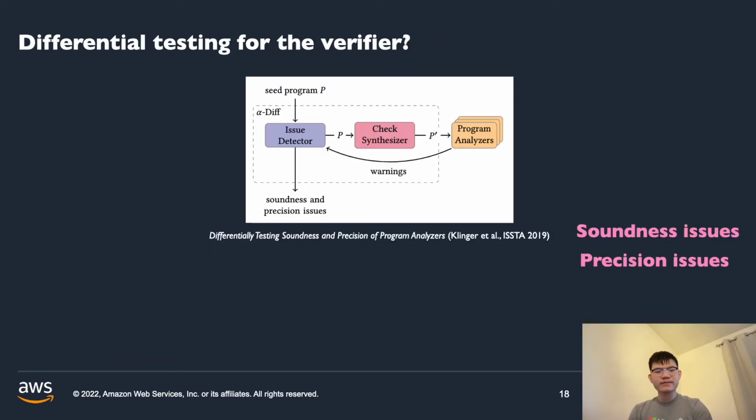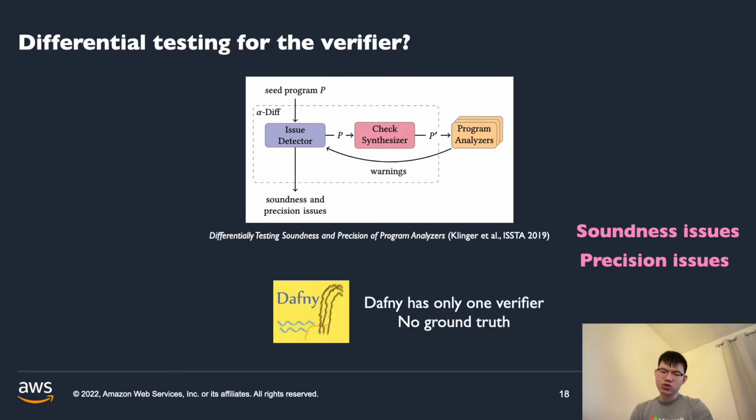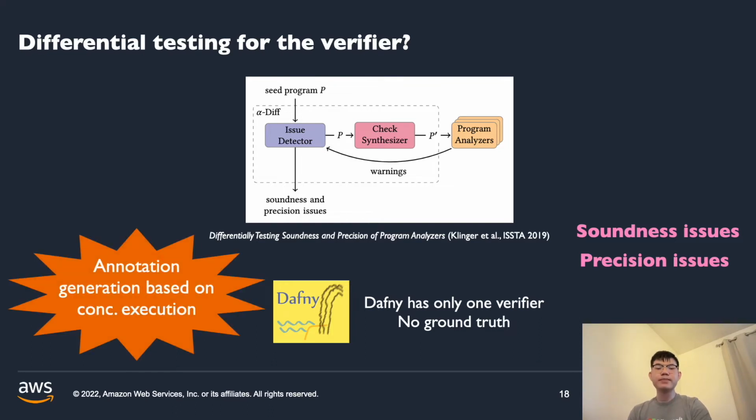What about the verifier? At ISSTA 2019, there is a work that employs differential testing for program analyzers. Can we adopt that approach for Dafny? Unfortunately, Dafny has only one verifier, so we cannot use a verifier as a ground truth to test another verifier. Testing the verifier presents a technical challenge in our work, and we develop an annotation generation procedure based on concrete execution to address this challenge. I will talk more about what this exactly means in the next couple of slides.